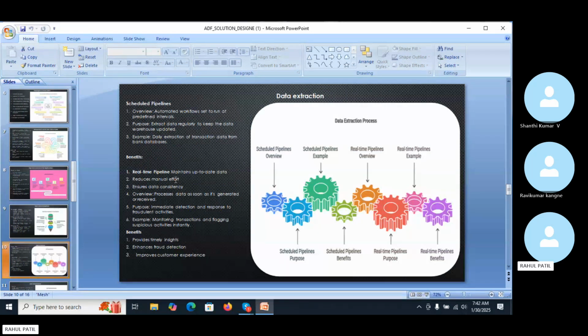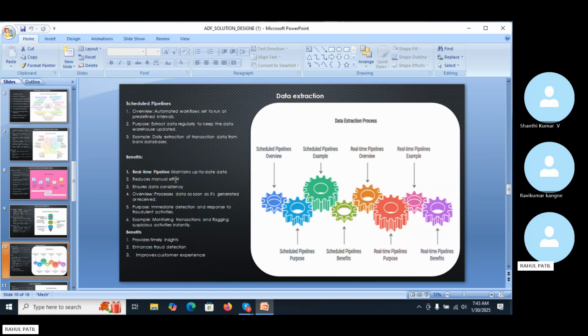Now we have to perform the extraction. We have to extract their data at regular intervals, so we have to perform regular extraction. For extraction in ADF, there are different types of triggers. We can schedule the pipeline to automate the workflow and set it to run at predefined intervals.